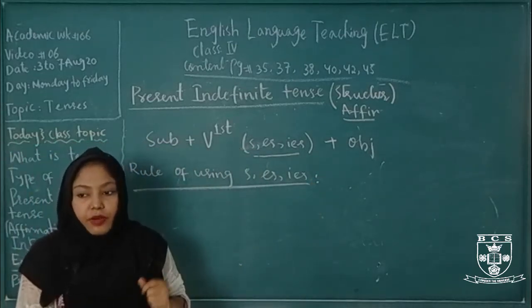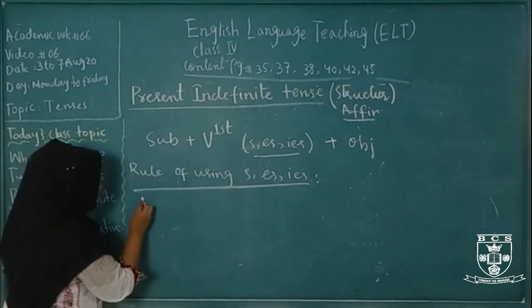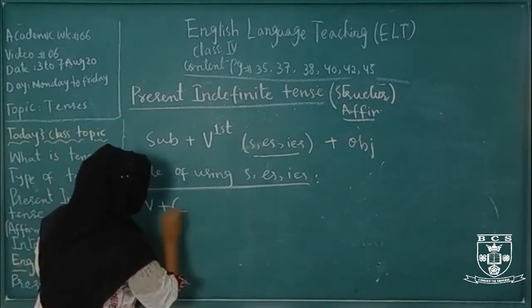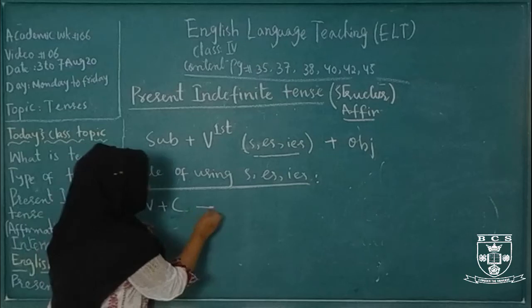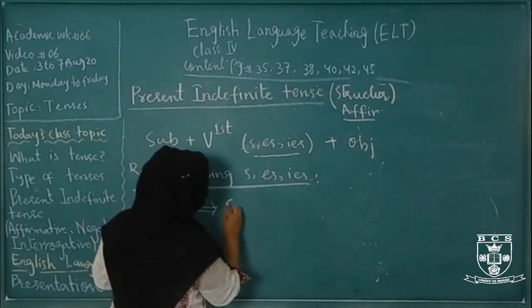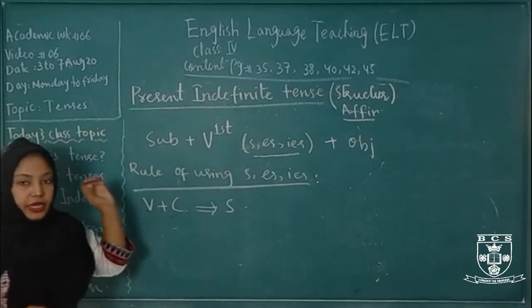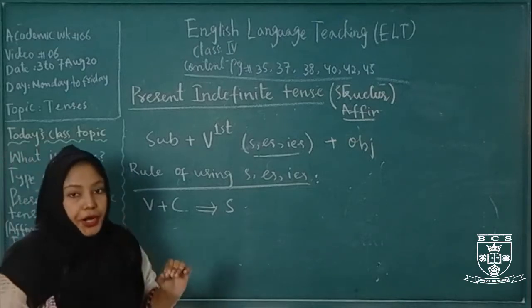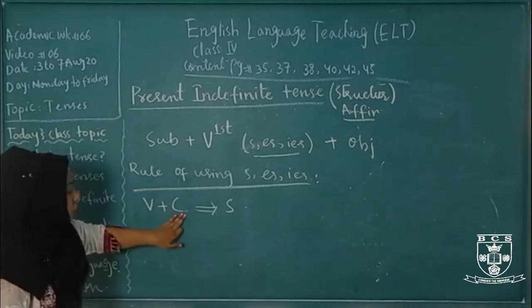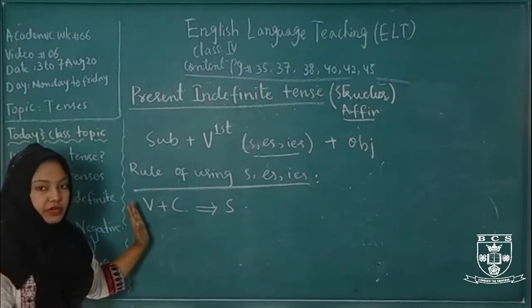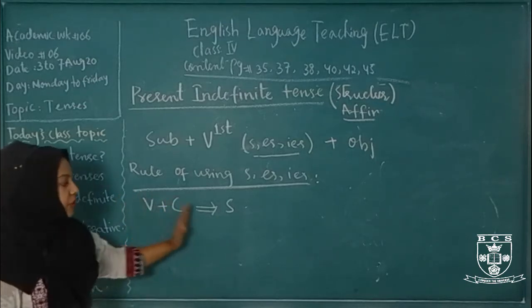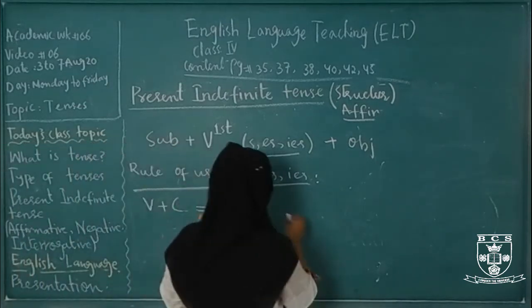If the word ends in vowel plus consonant, we simply add s there. If there is a vowel before a consonant, we use s there. For example,